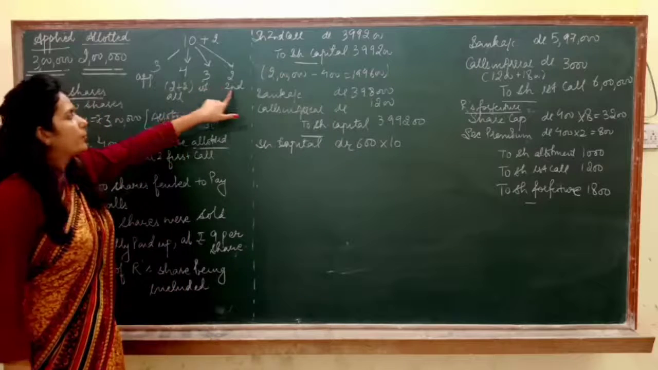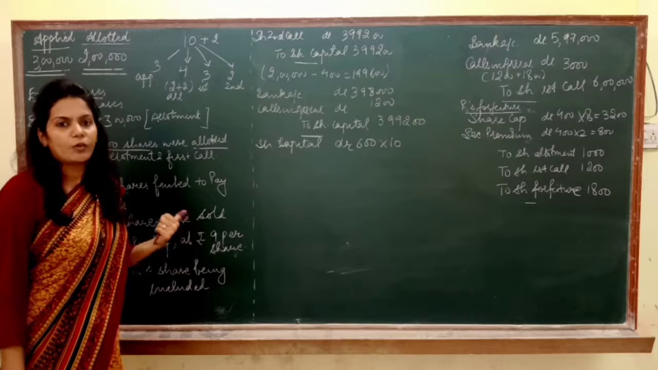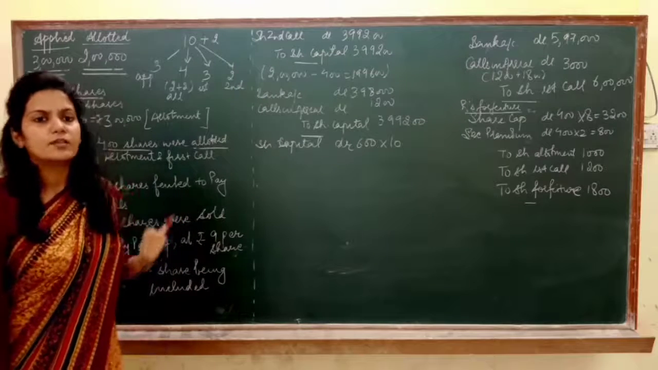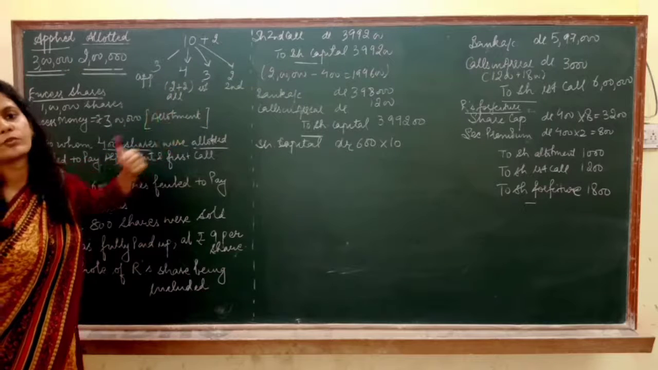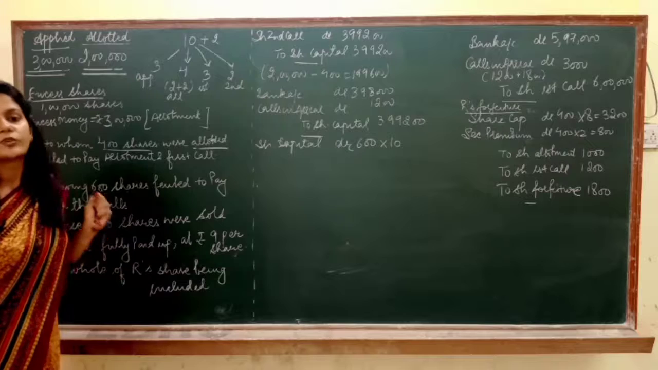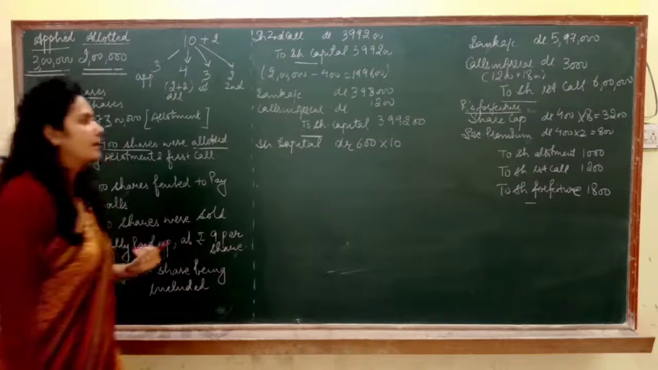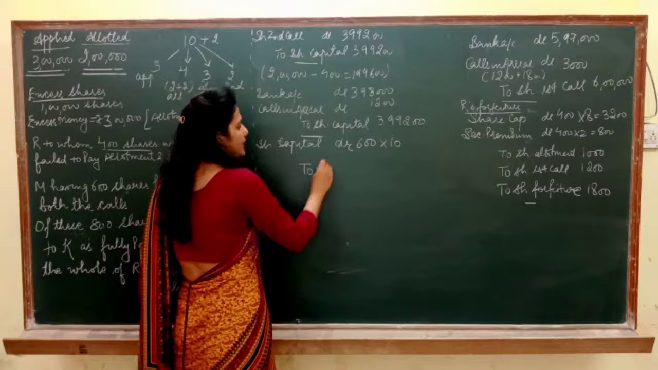He could not pay both the calls. It means he has paid the allotment. And once he has paid the allotment, he must have paid premium also. And once he has paid allotment and premium, both the things, we are not going to take the premium back. So simply share capital will be debited with what he has not paid.